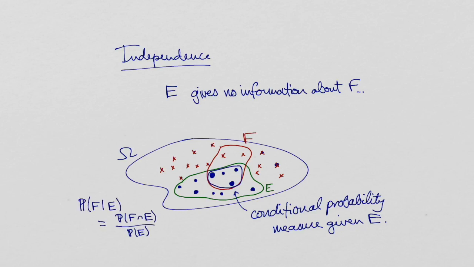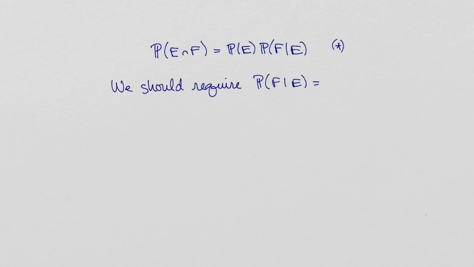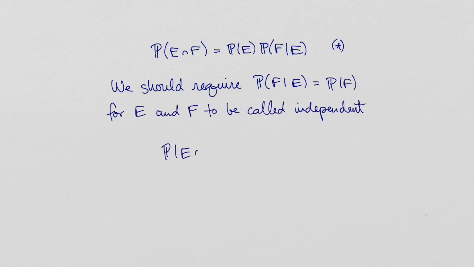Multiplying both sides by the probability of E, we get that the probability of E intersect F is equal to the probability of E times the probability of F given E. It makes sense to say that F is independent of E if the conditional probability of F given E is the same as its original probability. This is true if and only if the probability that E and F both occur is equal to the product of their individual probabilities.